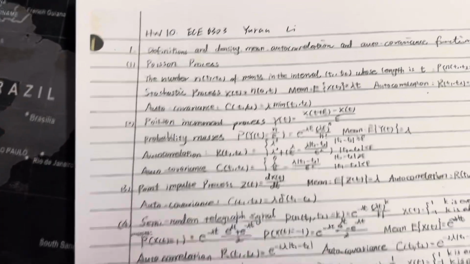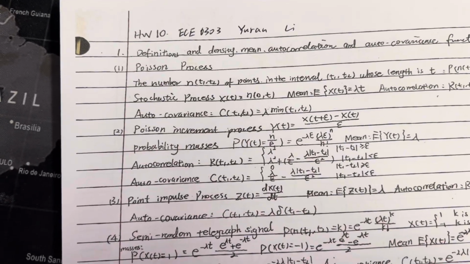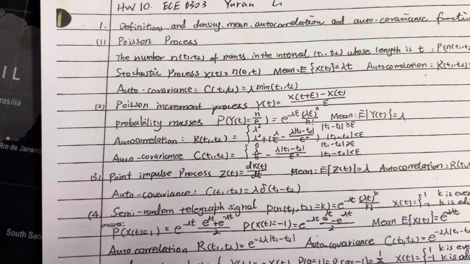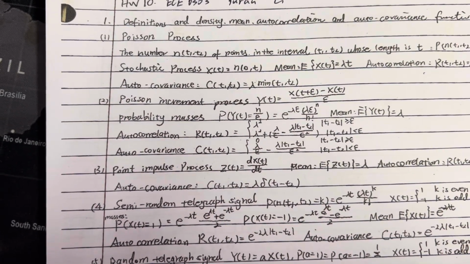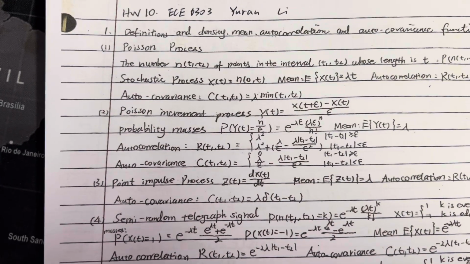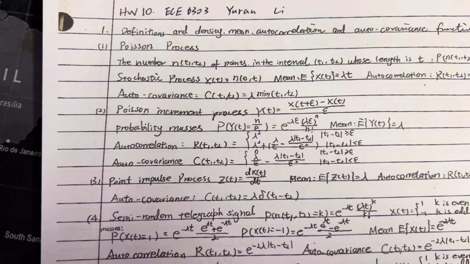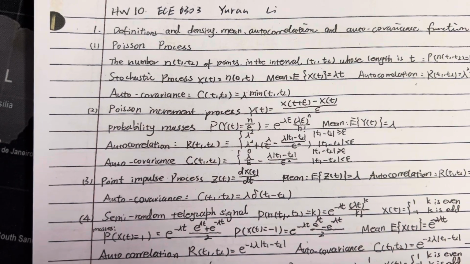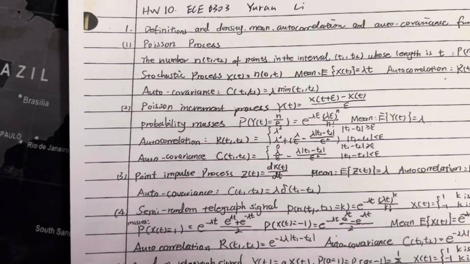The number of points in an interval (t1, t2) whose length is t: the probability that it equals k is e to the power of minus theta t times (theta t) to the power k divided by k factorial.